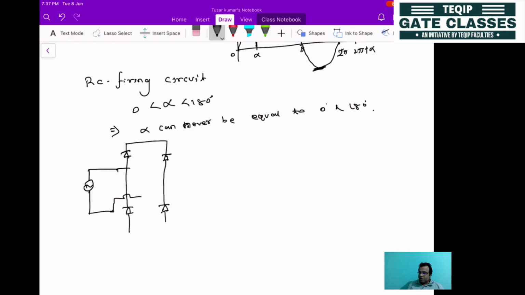This will be called full wave configuration. So this is D1, D2, D3, D4. Okay, so this voltage here will be having the DC voltage. Let's say this voltage VD, here it will be plus, here it will be minus, and this one will be connected to a load.